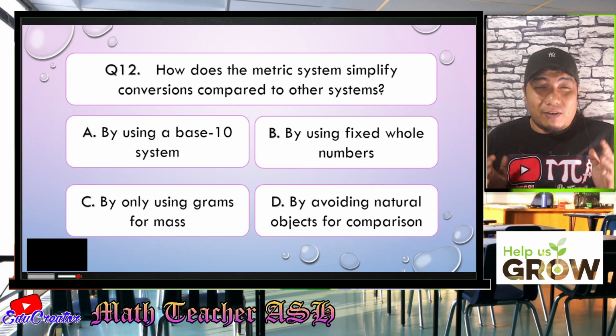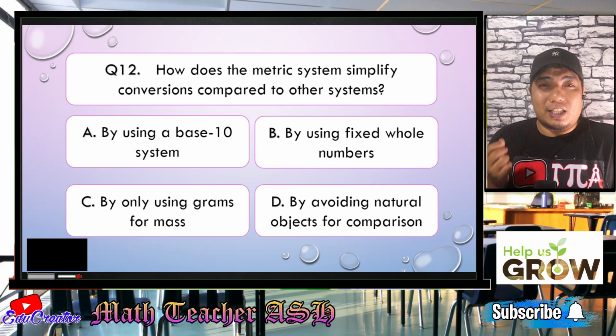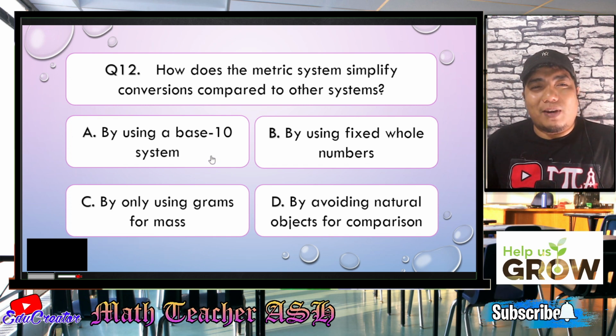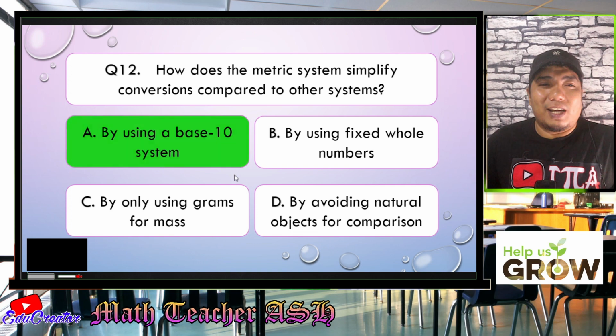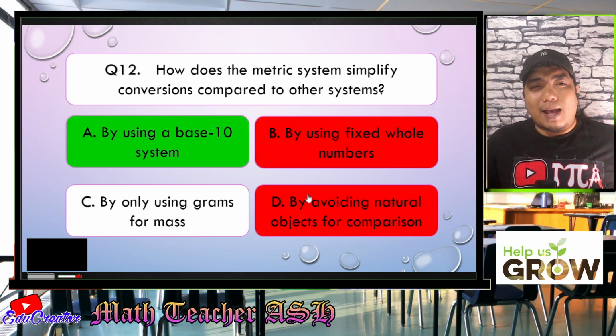Alright, math learners, we have already talked about this. The metric system is very, very easy because it uses the base 10 to simplify. So the correct answer is letter A. Alright. Easy, right? Very easy, my dear math learners.